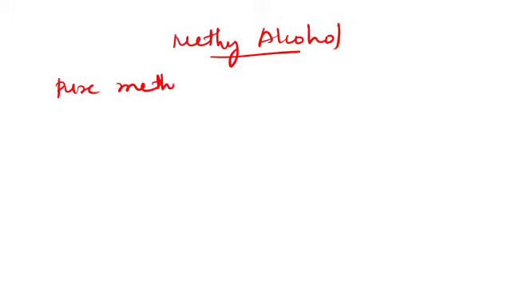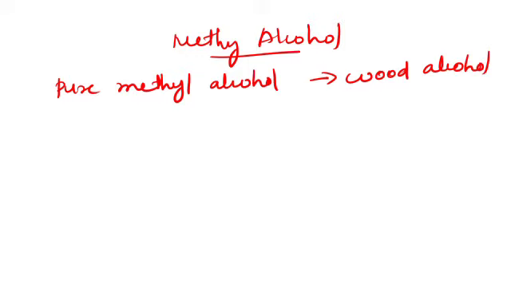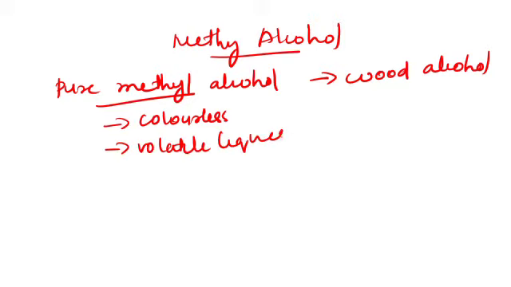So in the last session we already discussed alcohols, and methyl alcohol is, I'll write here. Pure methyl alcohol is called wood alcohol. This pure methyl alcohol is a colorless, volatile liquid with an odor similar to ethyl alcohol, and it also has a burning taste like alcohol.